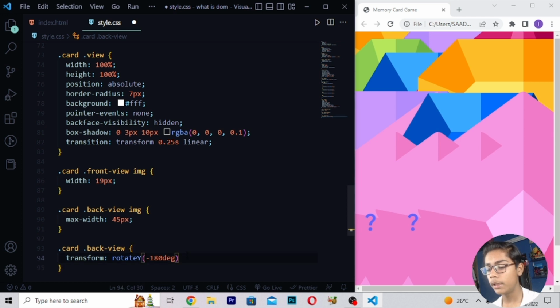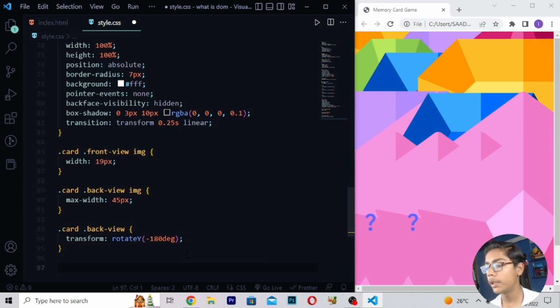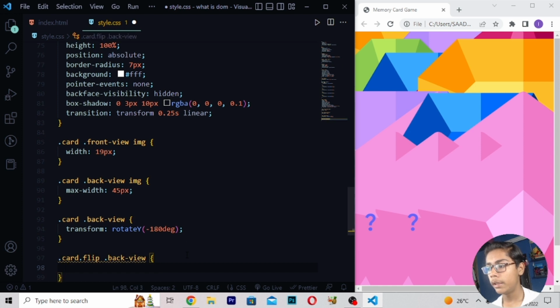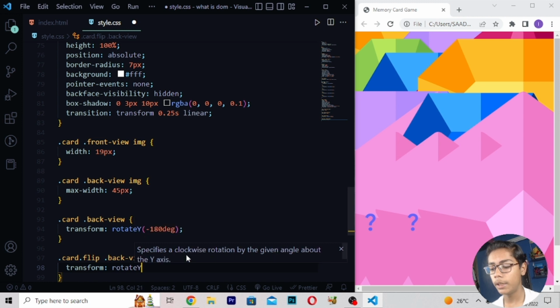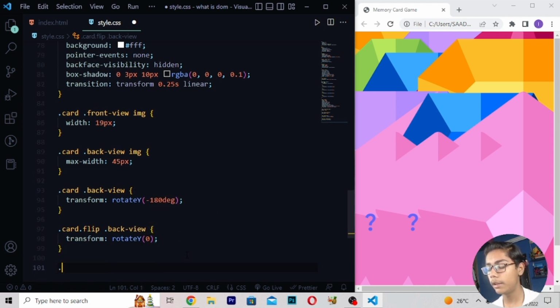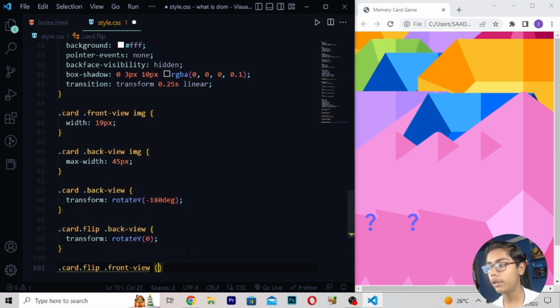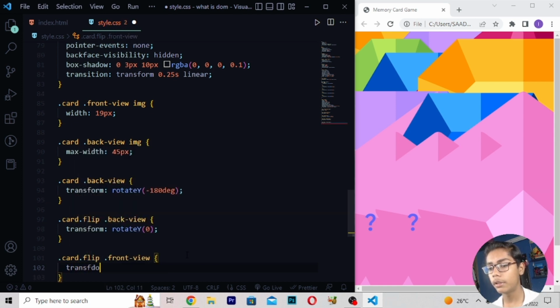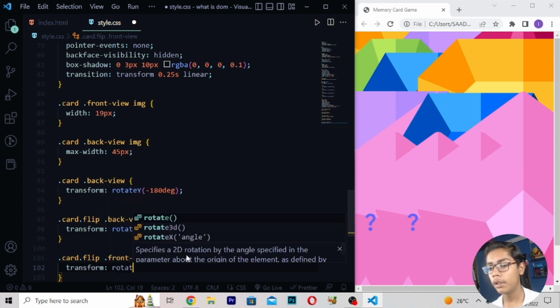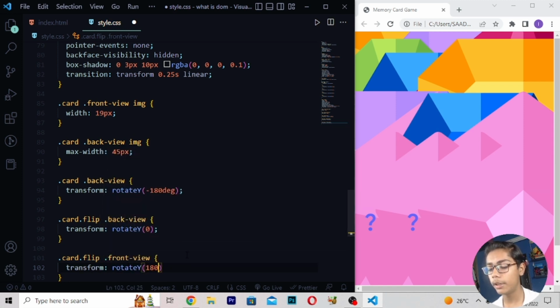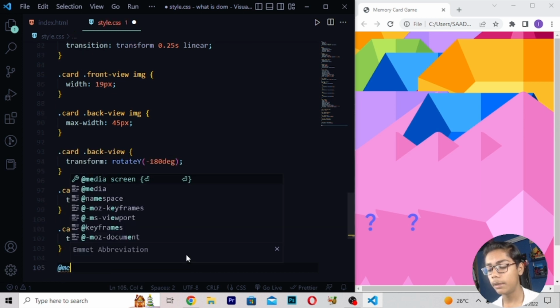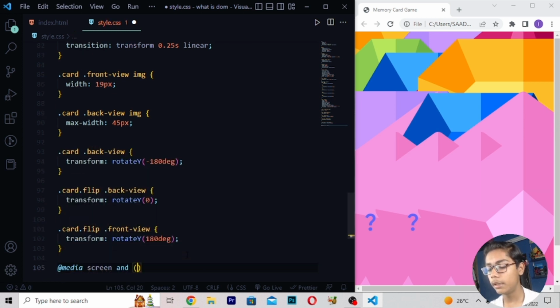Then when you've written this, I will be moving down, and after moving down, I will be writing .card.flip .back-view, transform rotateY 0. Then .card.flip .front-view, transform rotateY 180 degree.